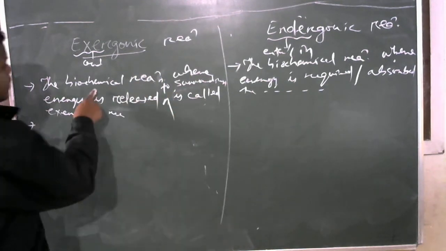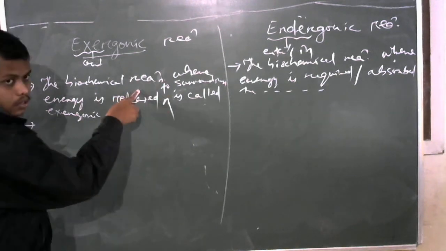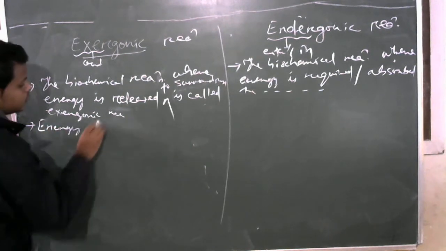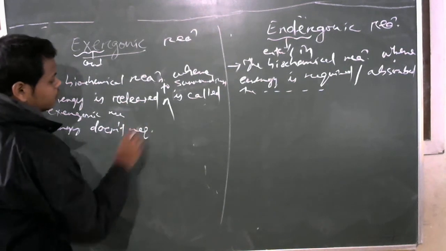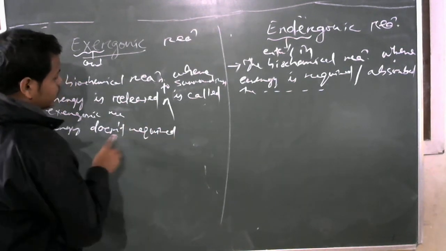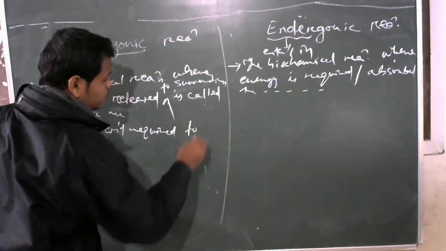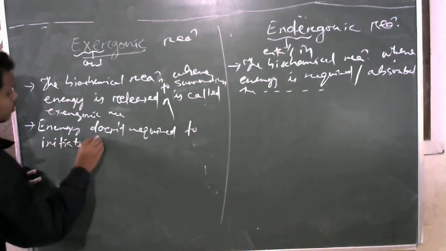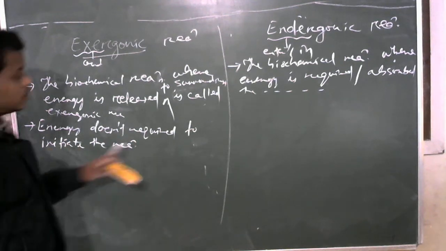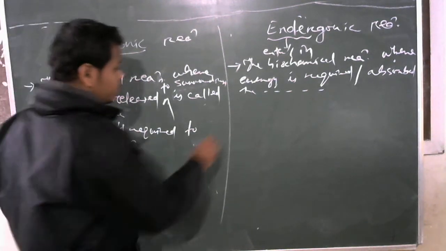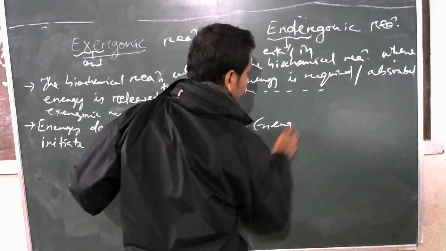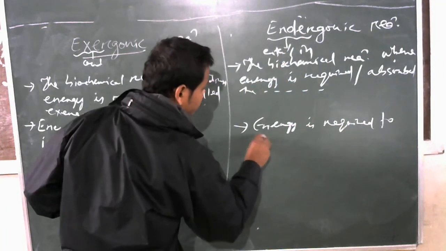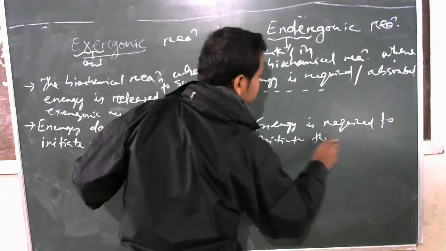Then as here the energy is released, that means here energy is not required to initiate or start the reaction, because the energy is sufficient, but here energy is required to initiate or start the reaction.